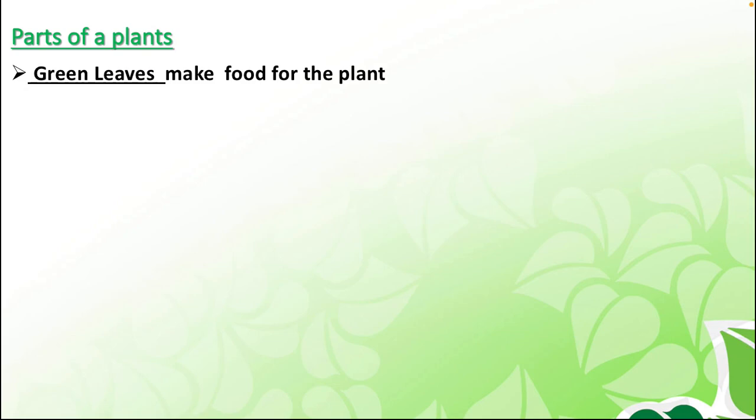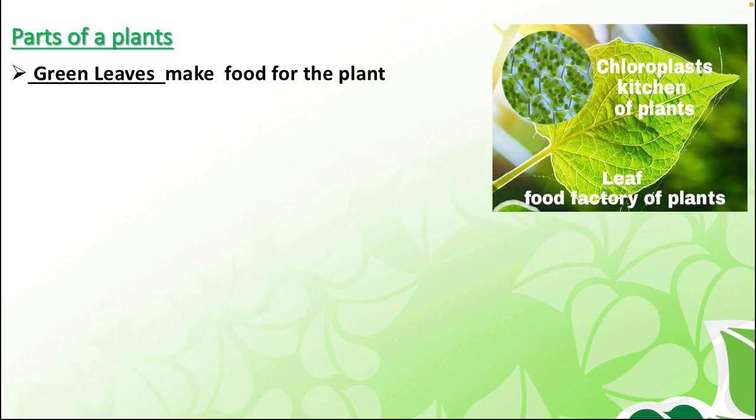Green leaves make food for the plants. Leaves make food for the plant, that is sugar, and take in carbon dioxide through tiny openings in the leaves. As all of you have learned before, in the photosynthesis process, when the leaf is green, the green substance makes food for the plant.